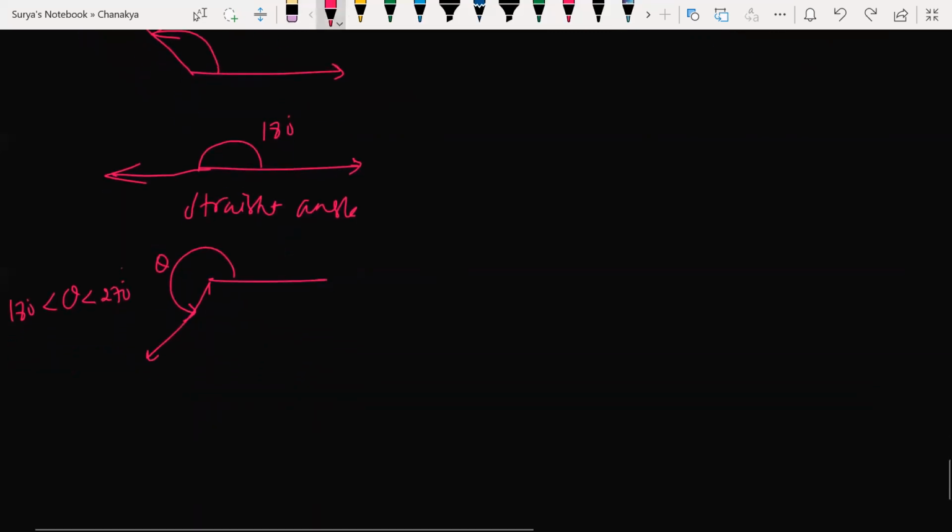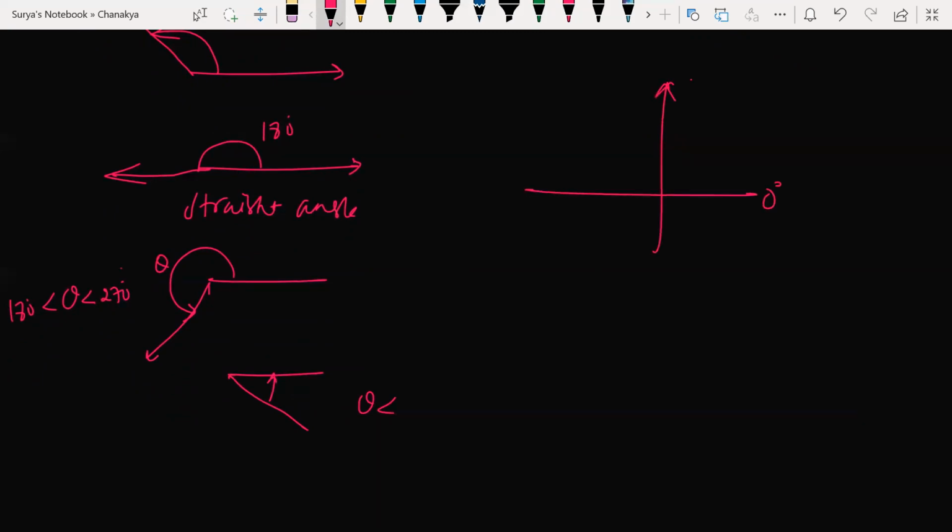Now, if I make something like this, theta lies between where to where now? Beta, let me tell you, this is 0 degrees, this is 90 degrees, this is 180 degrees, this is 270 degrees. And this is 360 degrees, the same as 0 degrees. So it is a full circle. If I make a full rotation, that gives me 360 degrees.